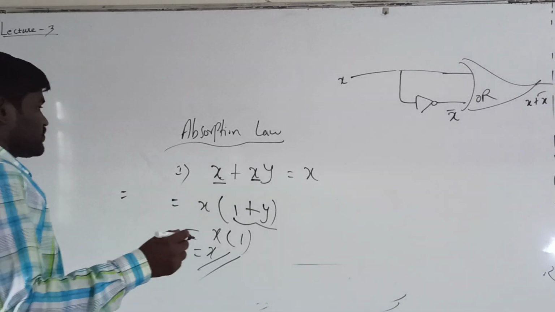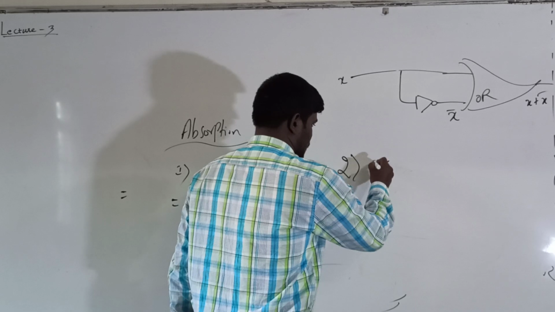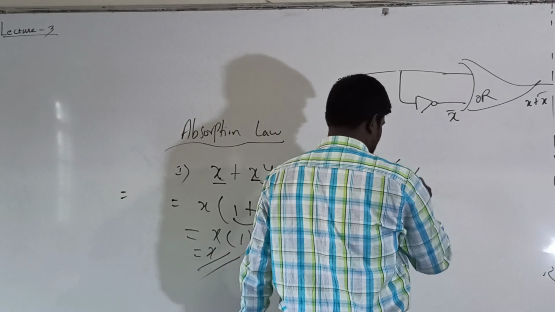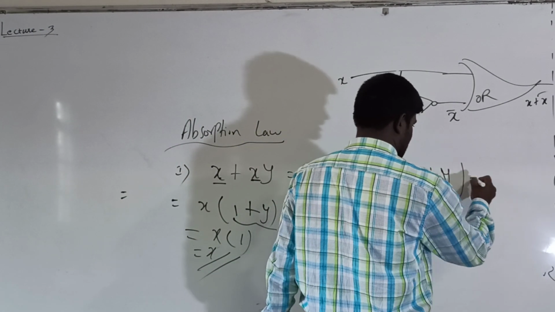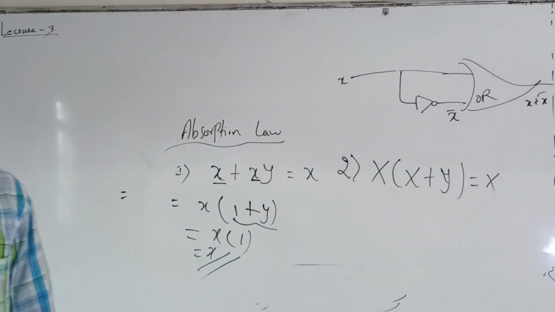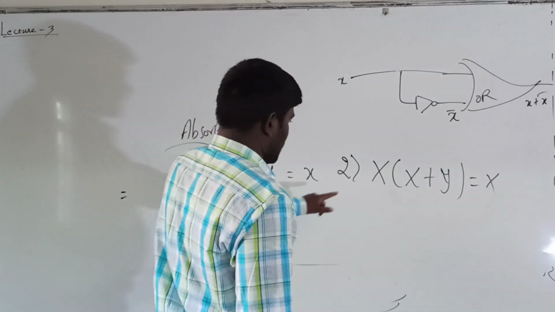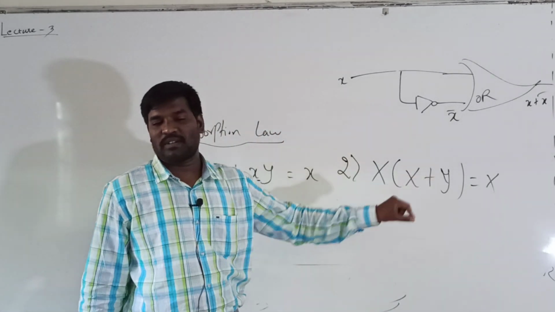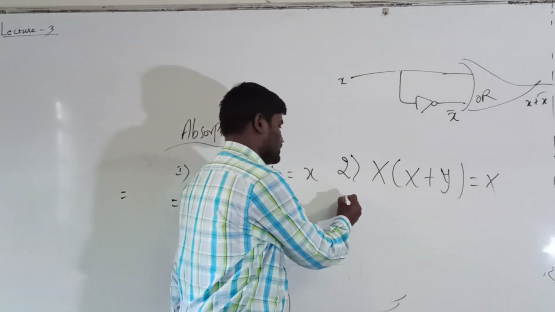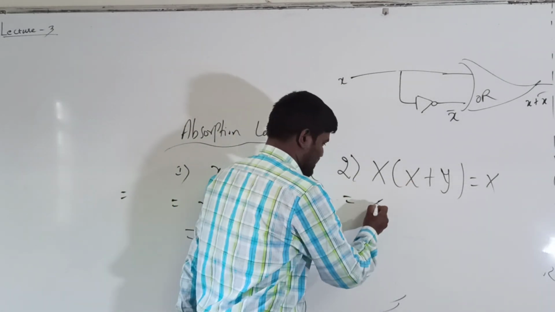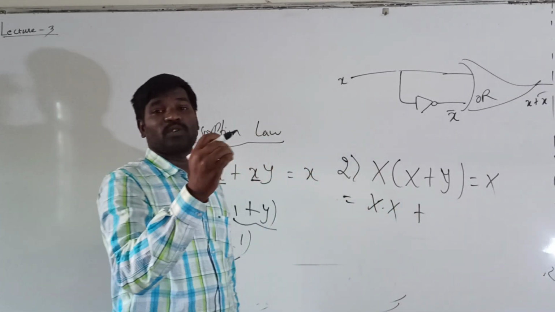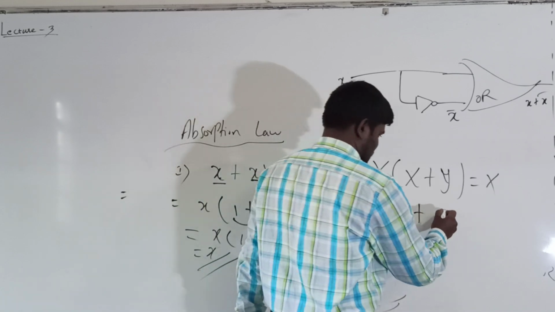Another one is x in the bracket of x plus y is equal to x. See here, the second law of absorption is x into x plus y is equal to x. Just multiply x into x, x into x, plus x into y, xy.